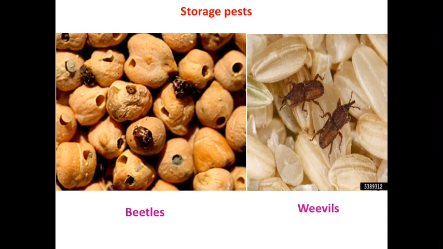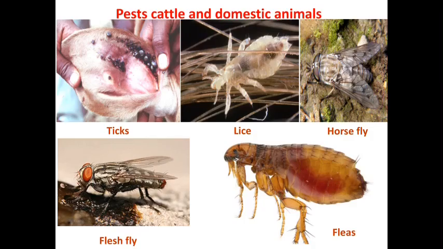Next are storage pests. These are different beetles and weevils. Here is the rice weevil. These beetles attack stored grain or pulses. This beetle is also called the pulse beetle.